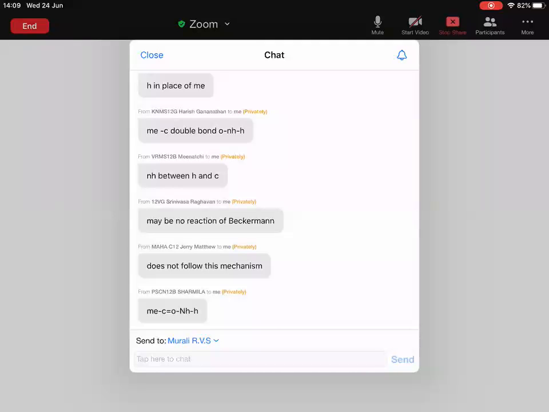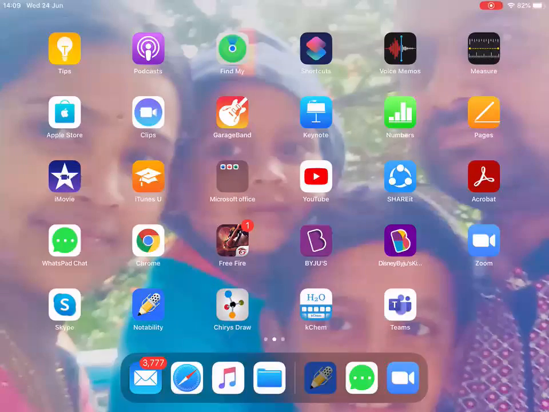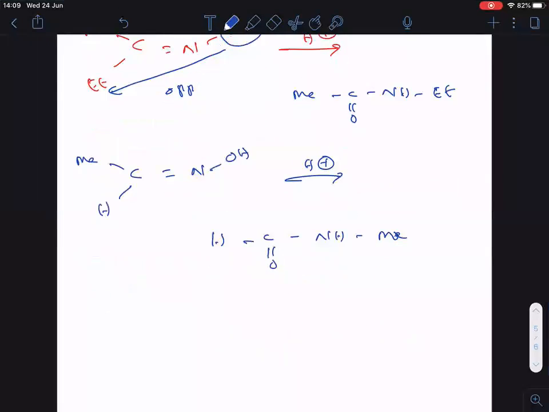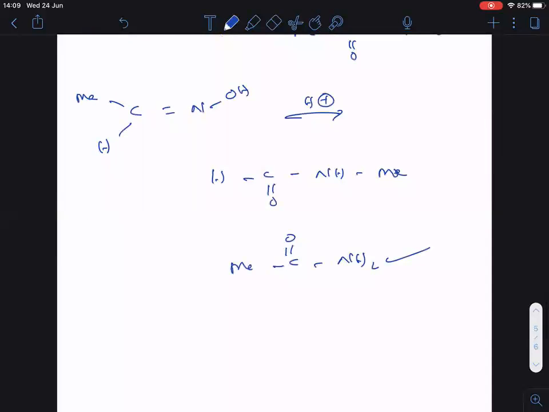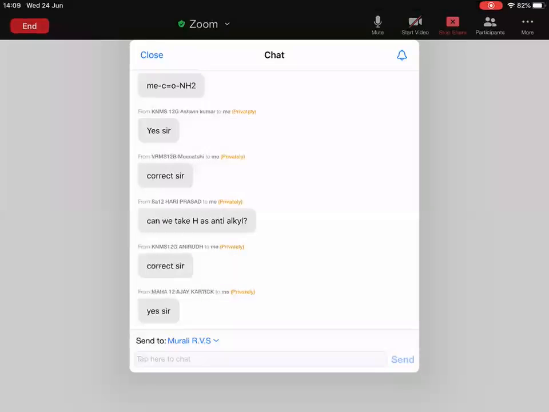Me, C double bonded O, NH2. Is it correct? Me, C double bonded O, NH2. Is it correct? Now at least tell me this one. Me, C double bonded O, NH2. Is it correct? Correct.